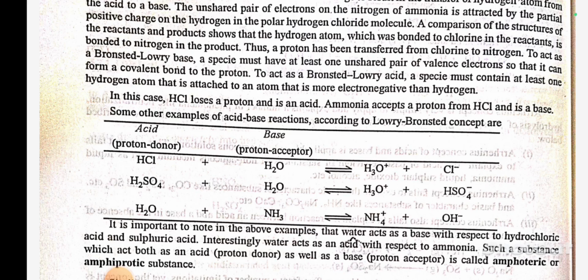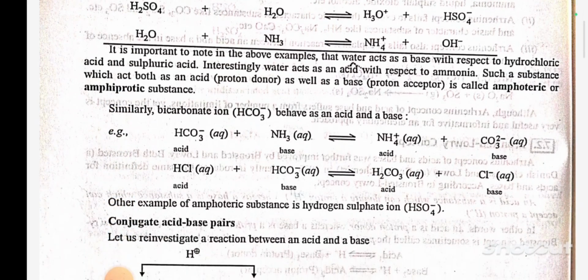H2SO4 plus H2O gives H3O+ plus HSO4-. H2O plus NH3 gives NH4+ plus OH-. It is important to note in the above example that water acts as a base with respect to hydrochloric acid and sulfuric acid. Interestingly, water acts as an acid with respect to ammonia. Such a substance which acts both as an acid as well as a base is called an amphoteric or amphiprotic substance.